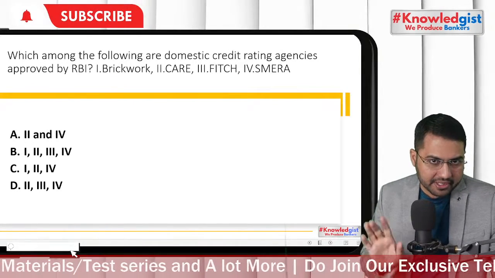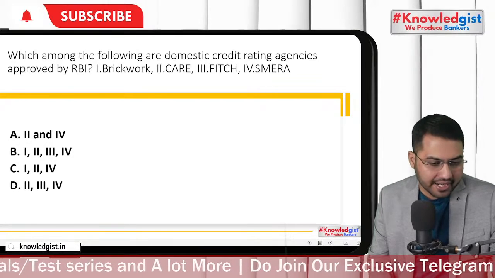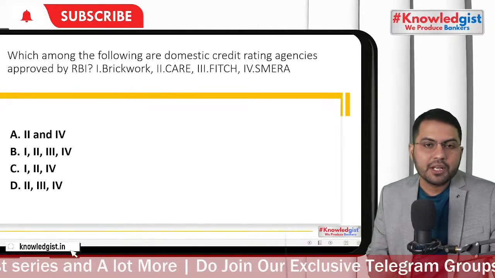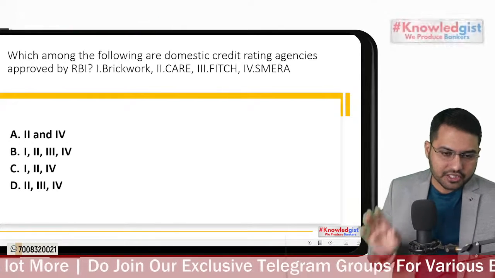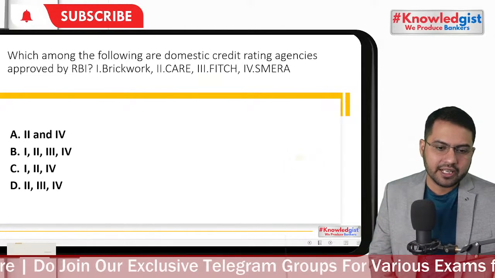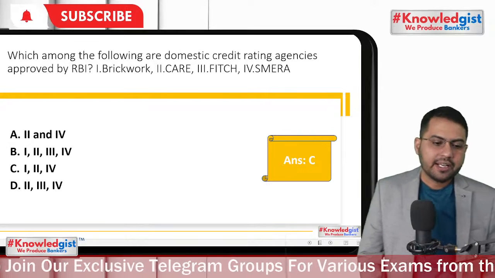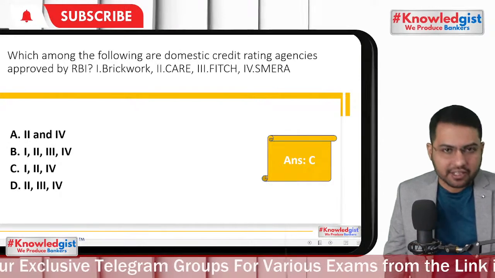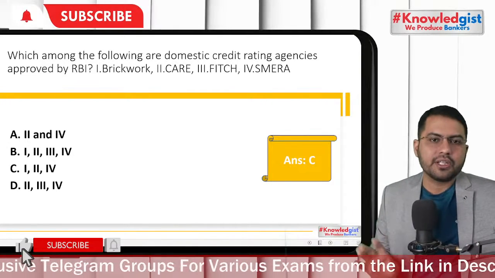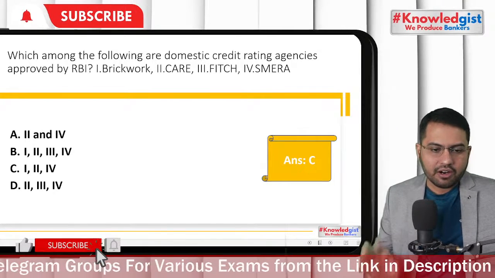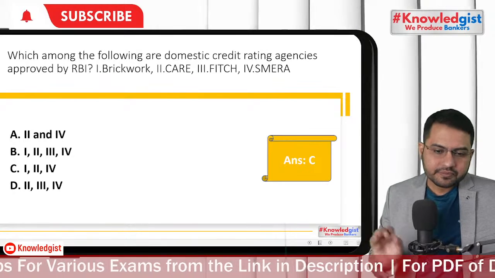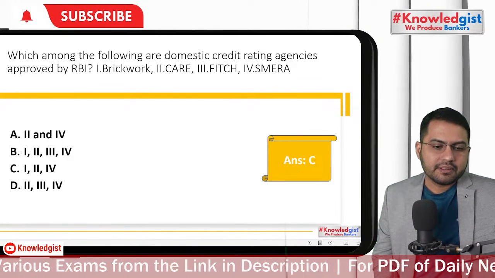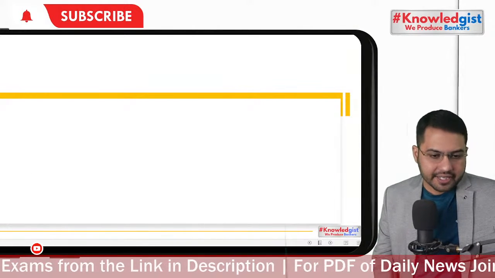So you will name me the five authorized. After I tell you the right answer, you have to tell me the five agencies that got approval. Now six got approval from the Reserve Bank of India for credit rating. Fitch is an international credit rating agency, so we should not talk about Fitch. All three, Brickwork, CARE and SMERA, are there as approved credit rating agencies.